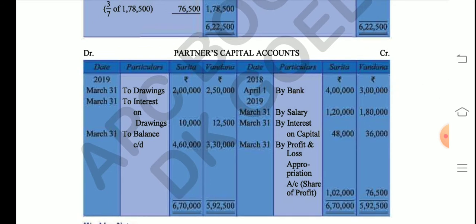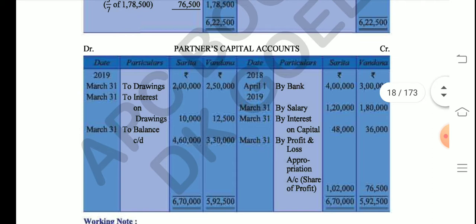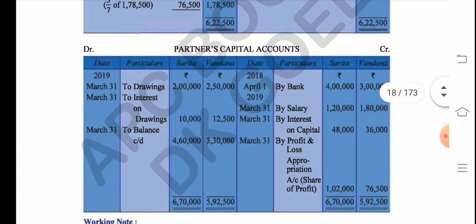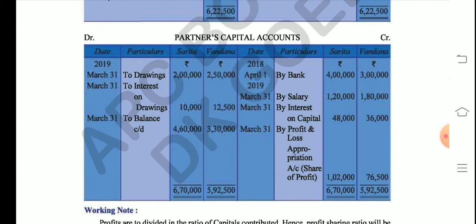Okay. So how the question will be, starting, the question has already given you the information that the capital of Vandana and Sarita on 1st April 2018 was 4 lakh and 3 lakh. So we write 4 lakh and 3 lakh. But now we will not write here by capital account. Why we will not write by capital account? Because the name of the account will not be reflected in its particular column. You remember this rule from class 11. So what we will write here, we will write by bank.